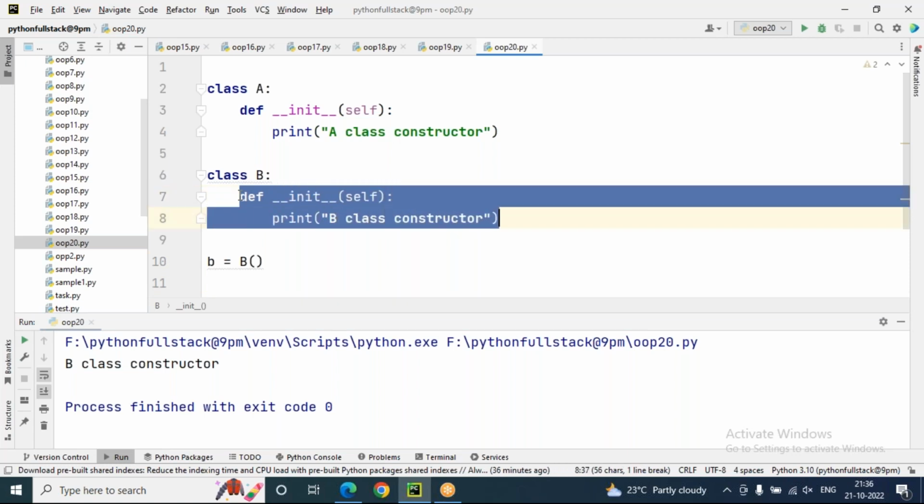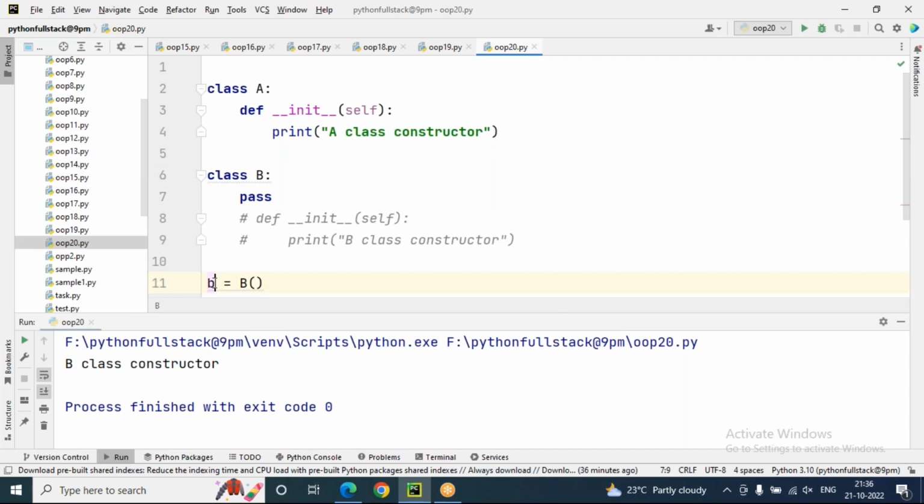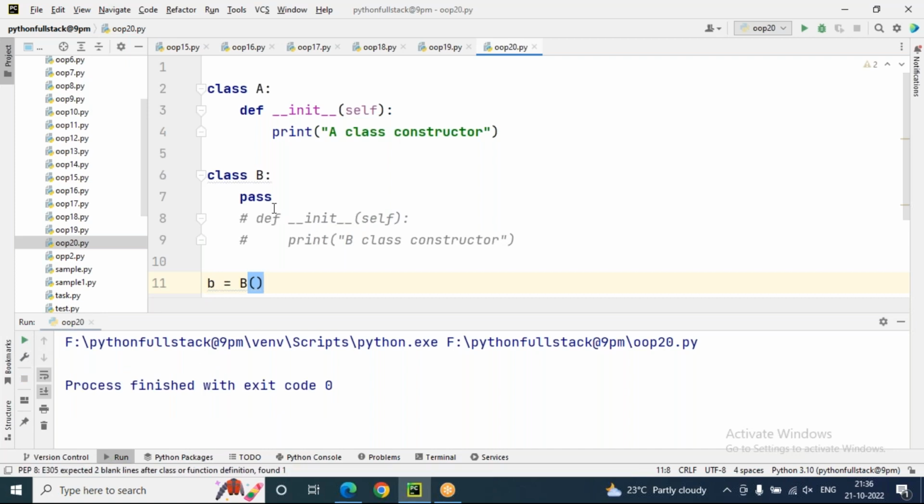Okay, there is no constructor present in B class. So what will happen in this case? We are pointing to B class only while creating the object, but B class doesn't have a constructor, so no output. But look here: if B is inherited from A and B class has a constructor, the B class constructor will execute. In this case, B is related to A class.